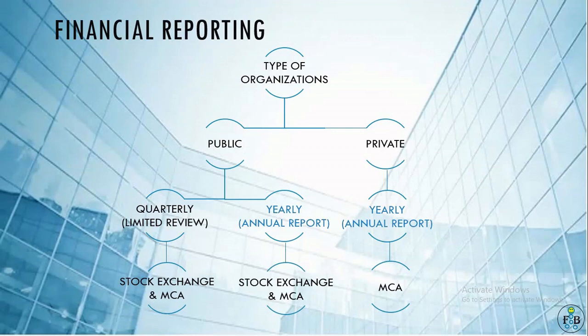However, private companies have to publish their results only with the MCA. Stock exchange results, meaning public company results, you can find online. However, private company results are not freely available online. You have to pay some fees and then you can download them from the MCA website through some consultant.